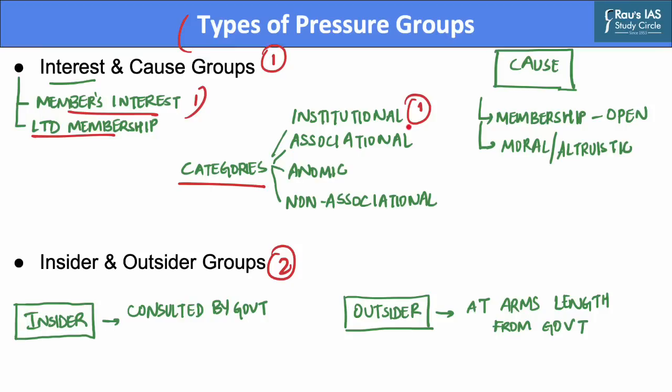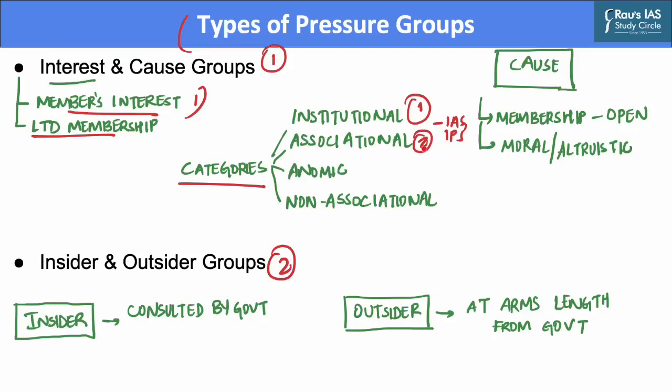These groups include political parties, bureaucracies, armed forces, churches, etc. An example of institutional groups can be IAS or IPS associations. Whenever such associations raise protest, they do so by employing constitutional means and in accordance with rules and regulations.